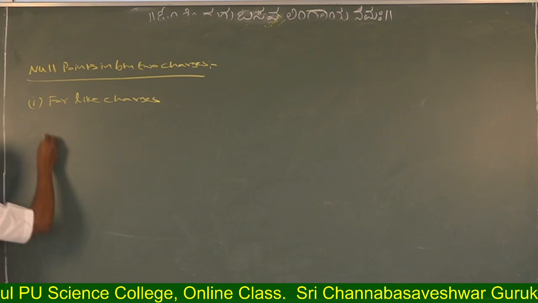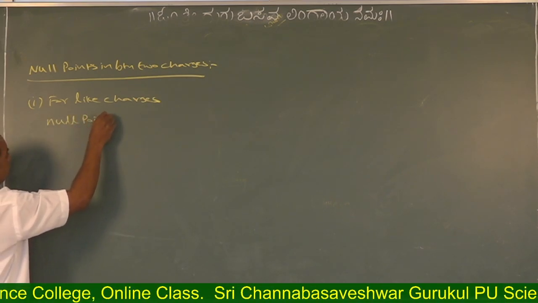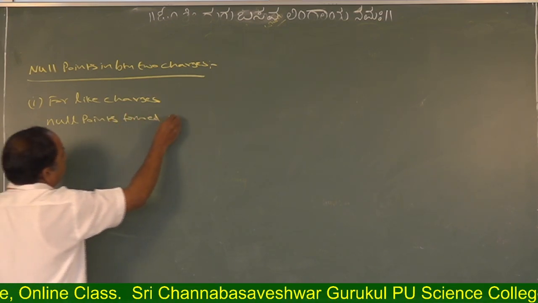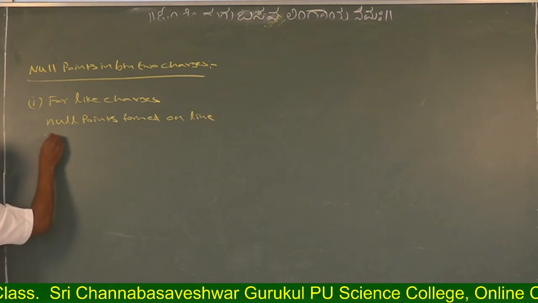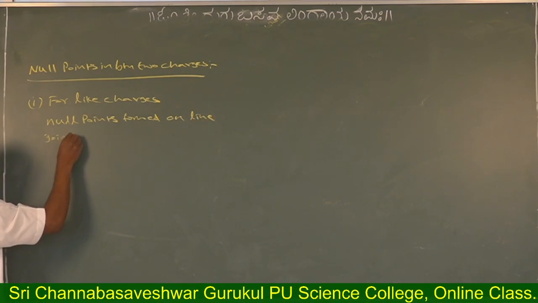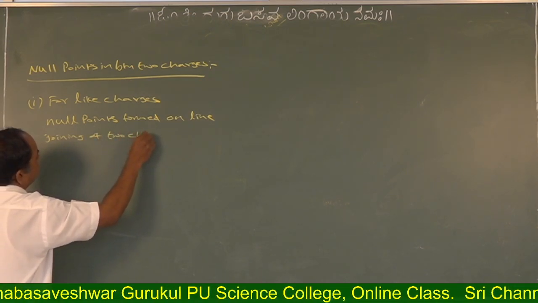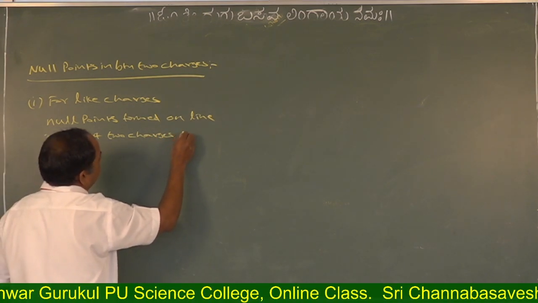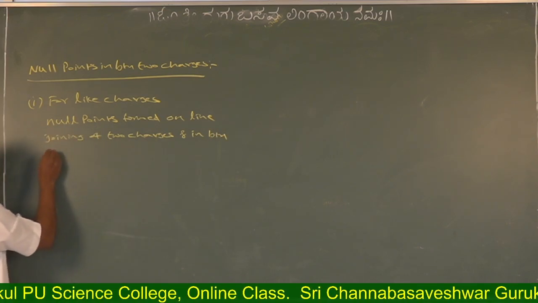Null points are formed on the line joining the two charges and in between the charges.